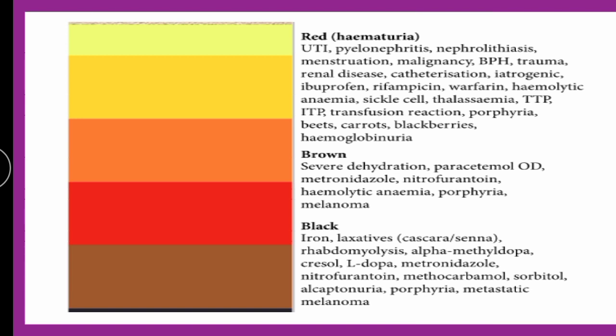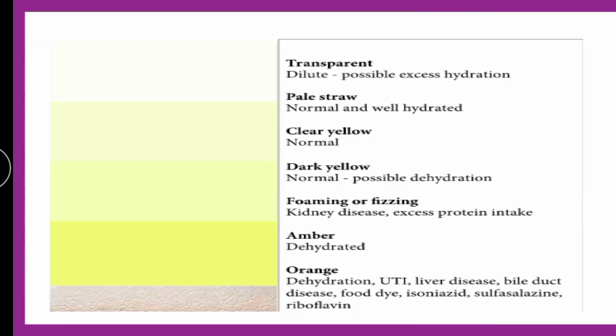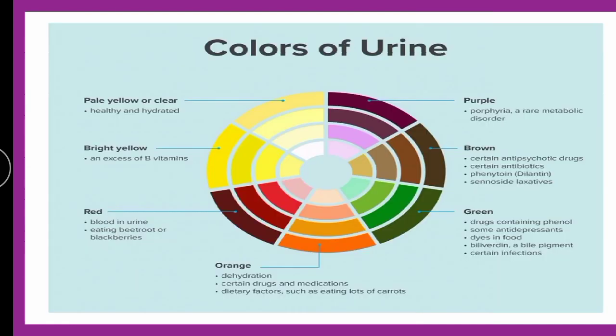Then if it is red or brown, then there are chances of blood appearance, hematuria. Now again if you will see here, these are again various infectious conditions. So these are different colors of the urine due to excretion of some abnormal constituents in the urine.